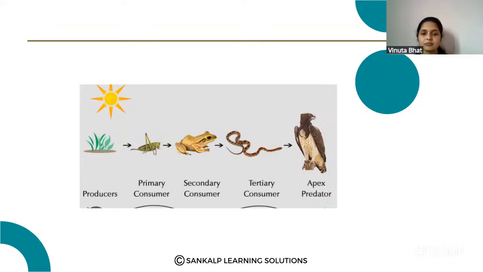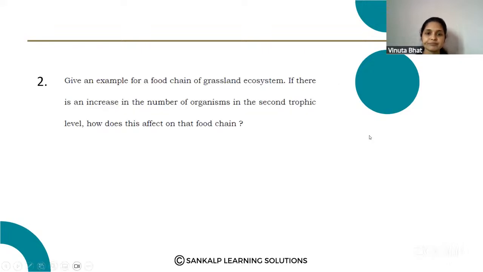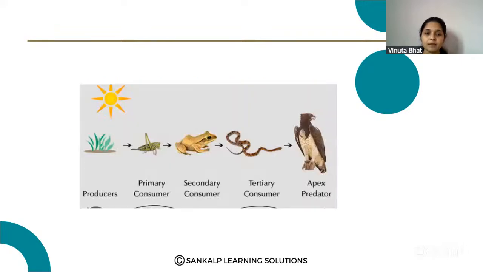The grasshopper is eaten by the frog. Then these frogs are eaten by the snake. Then the snake is eaten by the eagle.